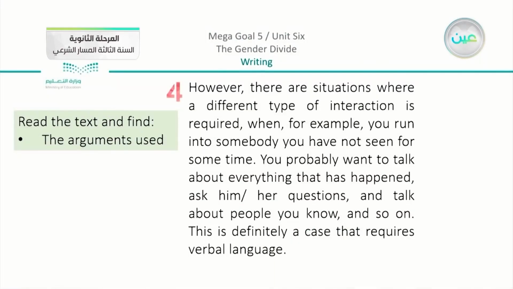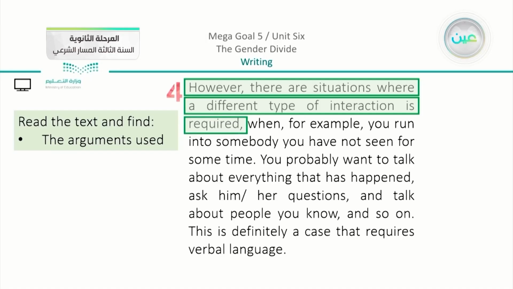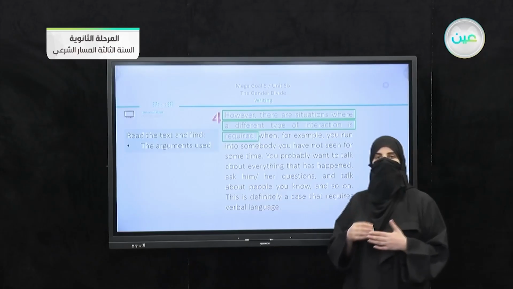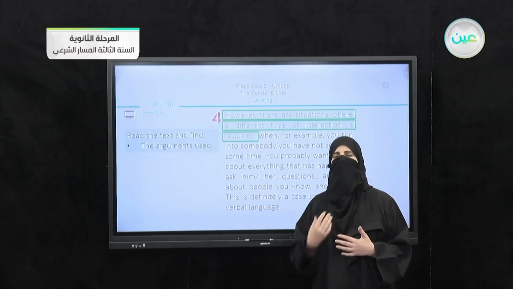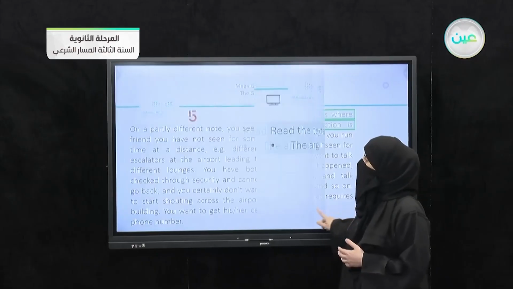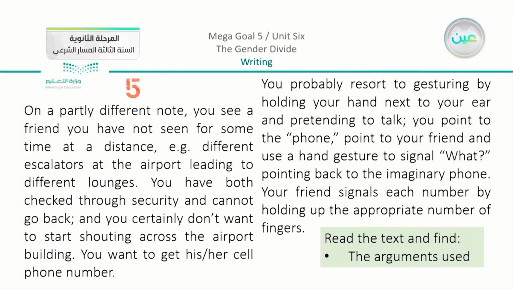We have the argument in number 4. You can scan quickly and you can find the idea in number 4 at the very beginning here. We have: however, there are situations where a different type of interaction is required. So yes, we do agree that in some situations there is a different type of interaction that is required. And we can see that we have here in this part, which is number 5.